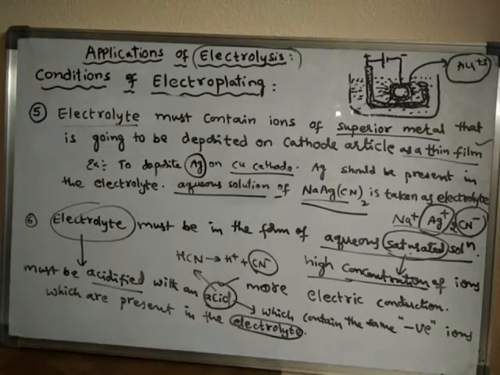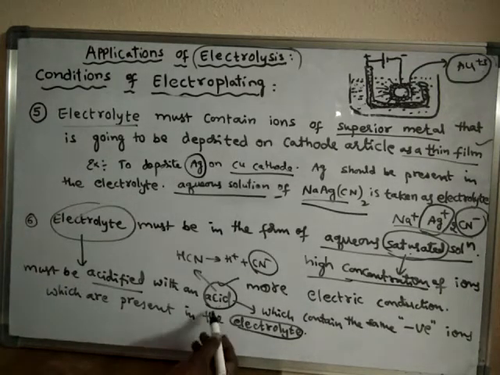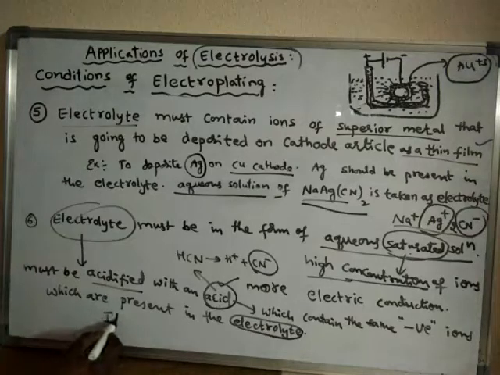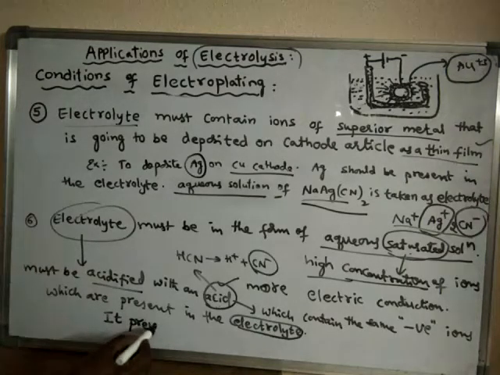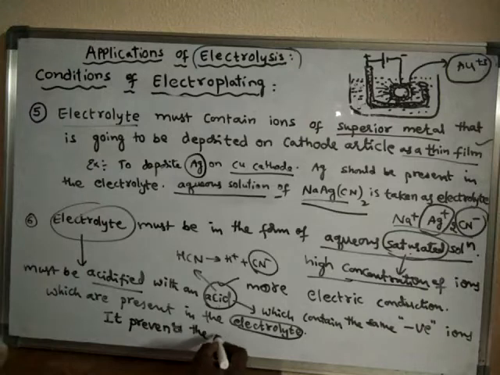Why should it be like that? Because if the same negative ion is present, it prevents the hydrolysis of the salt.